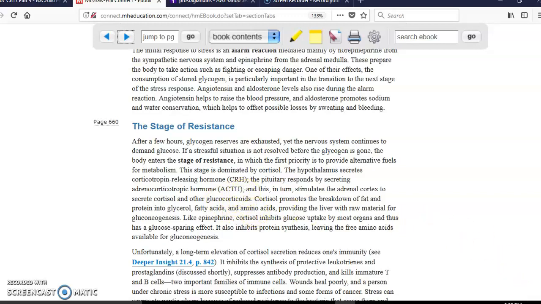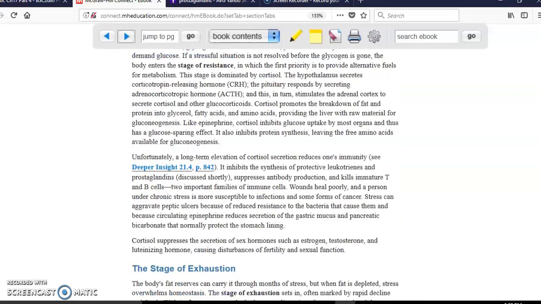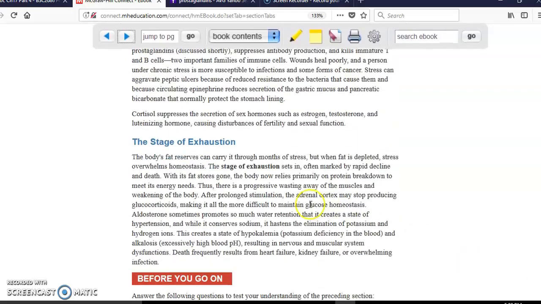Eventually, you will run out of proteins and fats. Therefore, you don't have anything else, and that's going to be the stage of exhaustion. For example, those people who go into hunger strikes, right? They go into that, and then eventually, if they run out of all these sources of energy, they may even die, as you can see here, death.